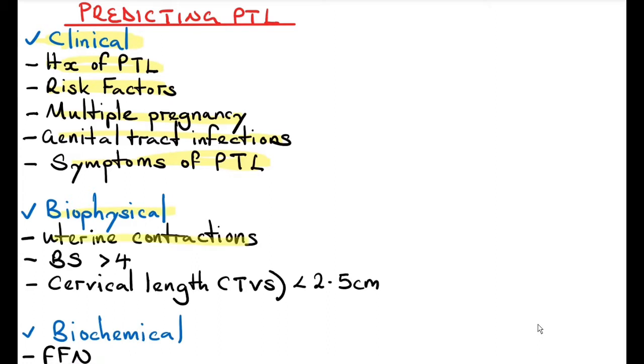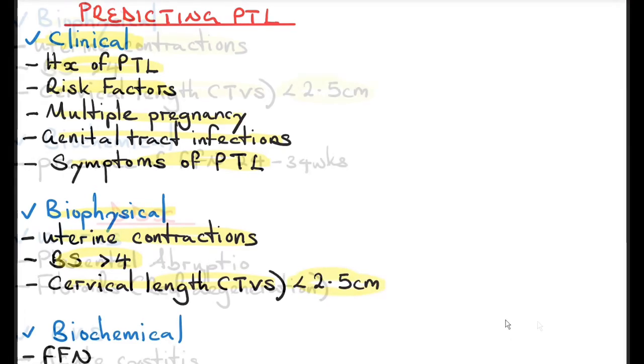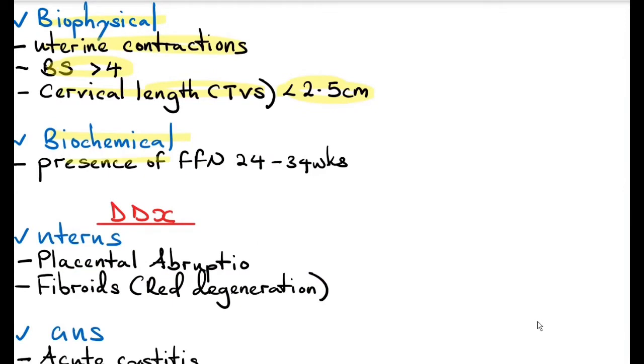You see the patient is having uterine contractions and the Bishop score is more than 4. The cervical length, if measured by transvaginal ultrasound, is less than 2.5 centimeters. Biochemical, we mean the presence of fetal fibronectin in the cervical vaginal discharge between 24 to 34 weeks.